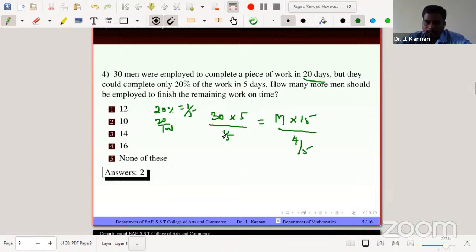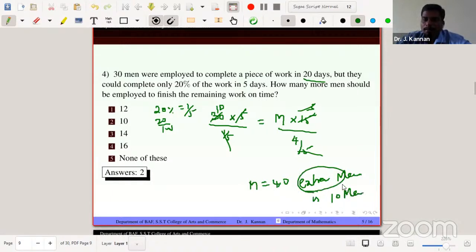Cancelling 1 by 5 on both sides, and cancelling 5 by 5 on both sides, and multiplying by 3, cancelling 3 on both sides, and multiplying by 4. So M equals 40. So after 5 days we need 40 men. Already 30 men are assigned, so the extra men number 10. So the answer is 10 men.